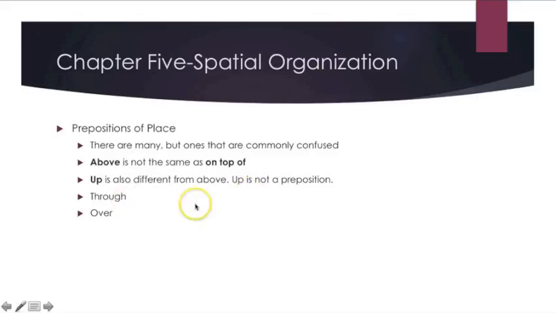Also, don't forget, through means you're going during, you are using a space, so you're going through a space, you're not going above or below. And then also remember, over means also you're not going to be touching. So if you have an item here, for example, my mouse is not over place, it is on top of place, or it is touching place.